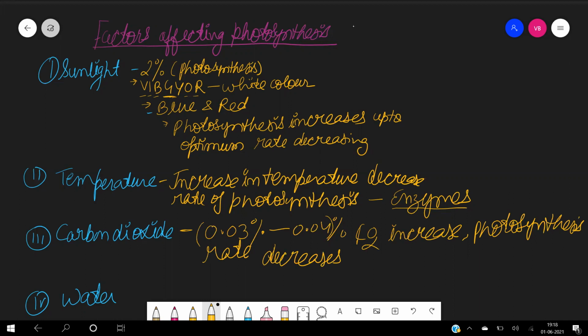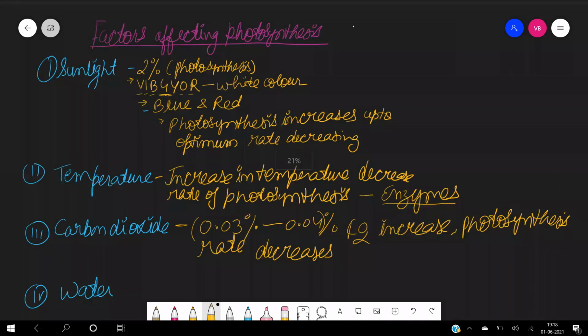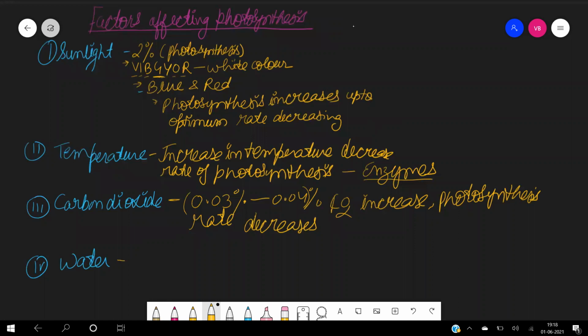Okay. Now, let us talk about the last important factor which is affecting photosynthesis, that is water. So where does the plant get water? Of course, from the soil. And water, with the process known as photolysis, initiates the process of photosynthesis, and is responsible for the light reaction.